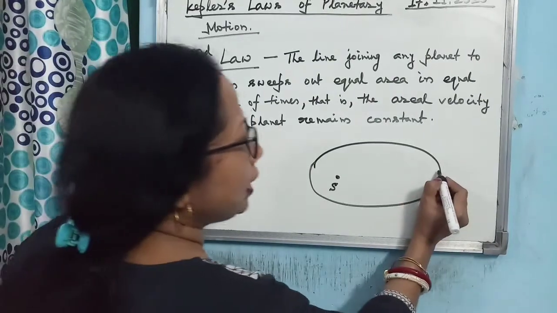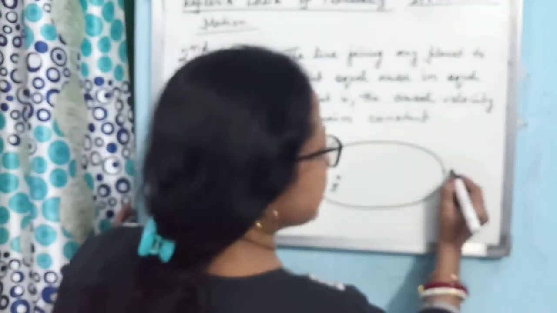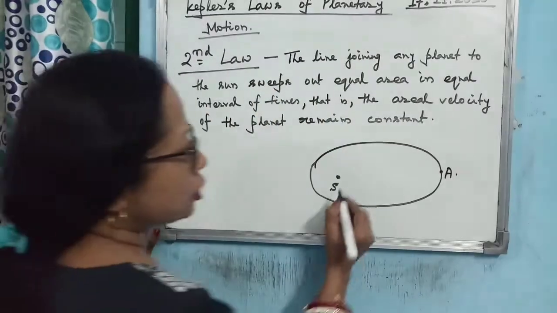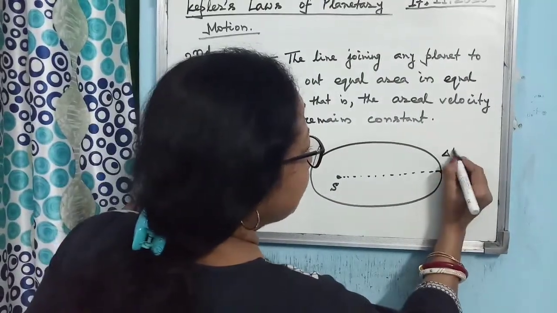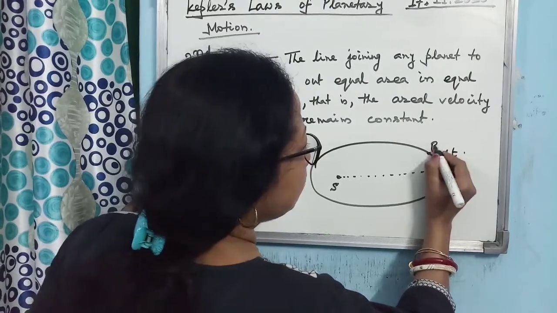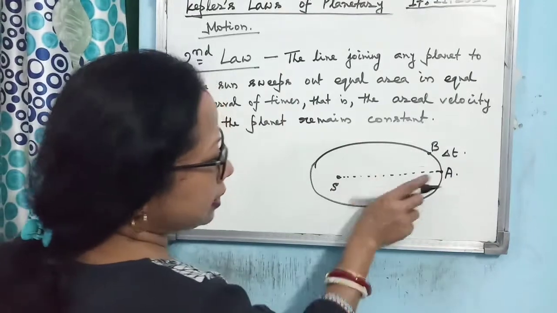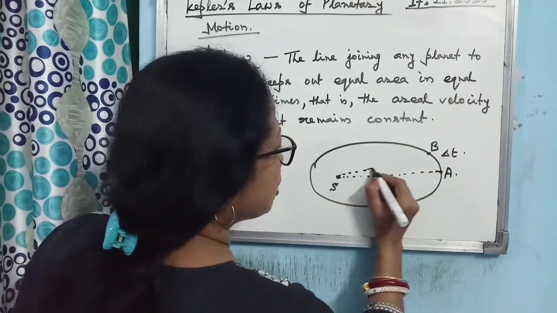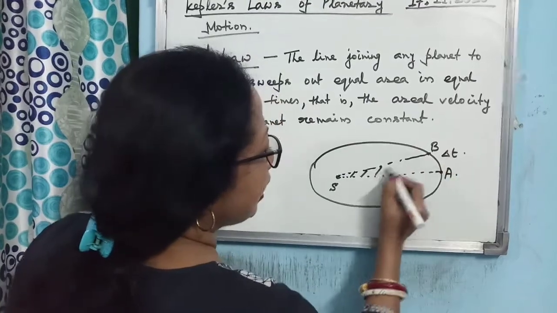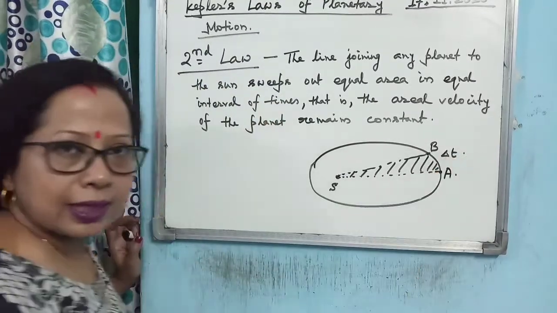So you see, when the planet is far away from the sun, suppose it is initially at the point A. Now let us consider that in time delta t, the planet has come to the point B. So if you consider this line, it has come to the point B, which means it is sweeping out this area in time delta t.